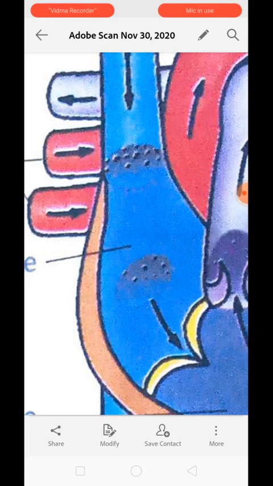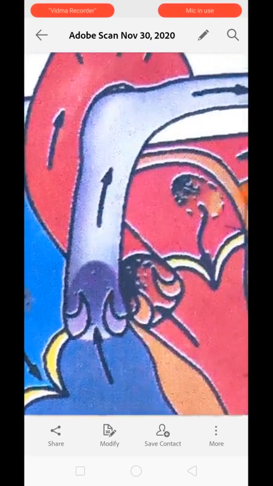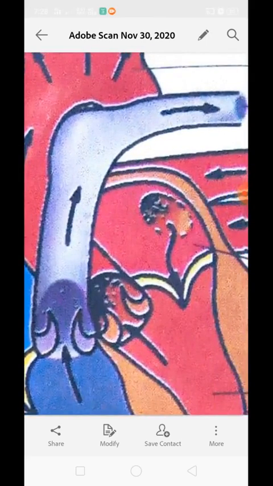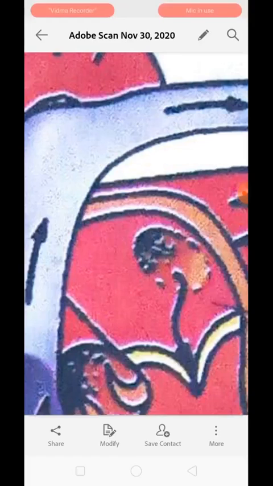The right auricle receives deoxygenated blood from the whole body, while the left auricle receives oxygenated blood from the lungs. This is the left auricle and it receives blood from the lungs through the pulmonary vein. And this vein is the one which has oxygenated blood.